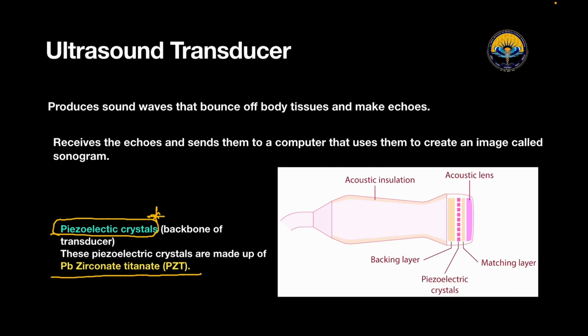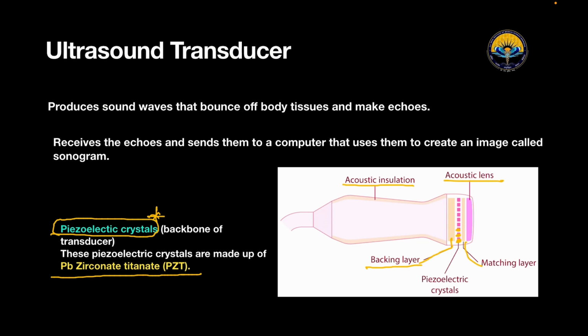Okay, so this is the acoustic insulation in the probe, while this one is the backing layer, and here we have the piezoelectric crystals. This one is the matching layer, and here we have the acoustic lens. Okay, so this is the ultrasound transducer. So as I said, there is a range of 1 to 20 megahertz.